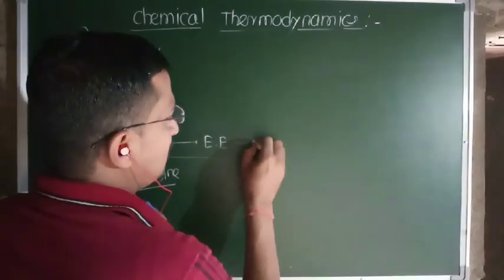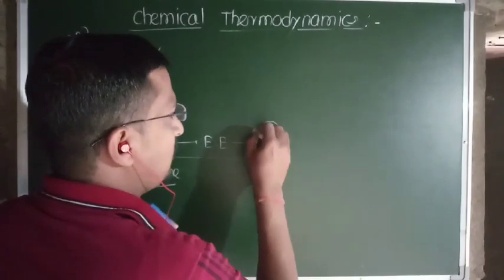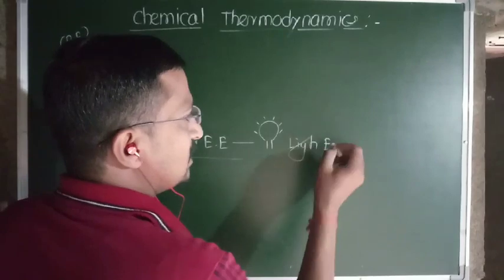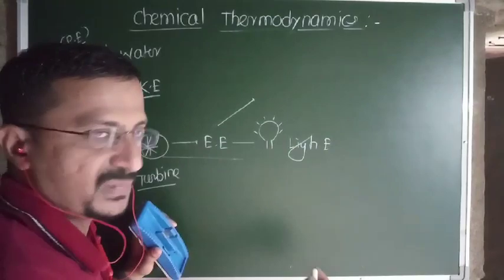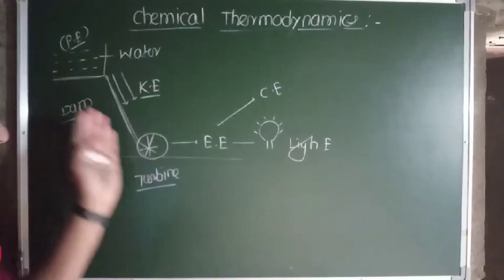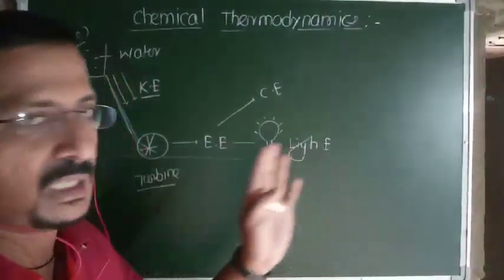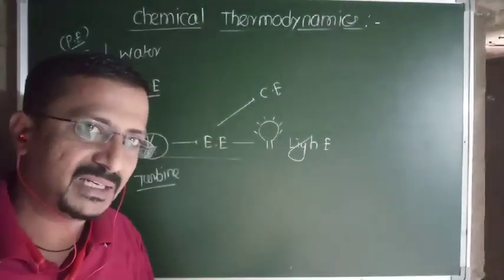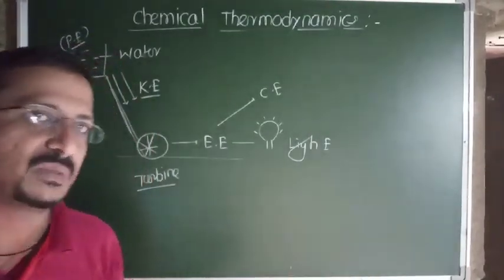So if due to this electrical energy, suppose we illuminate one bulb, isn't it? Suppose the bulb is illuminated, then electrical energy is converted into light energy. Or suppose electrical energy is used to charge batteries, isn't it? In the sense, electrical energy is converted to chemical energy, and so on. So these are simple 3 to 4 cases where the energy is converted from one form to another form. That means the energy can neither be created nor be destroyed. It can only be transferred from one form to another form. That is the law of conservation of energy.